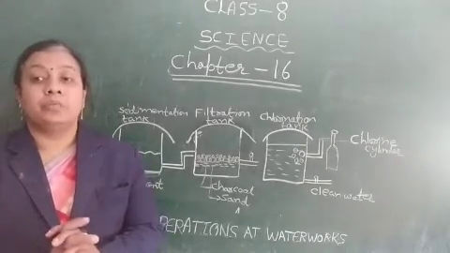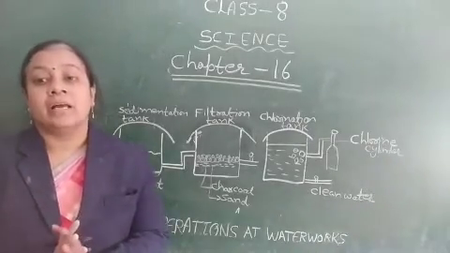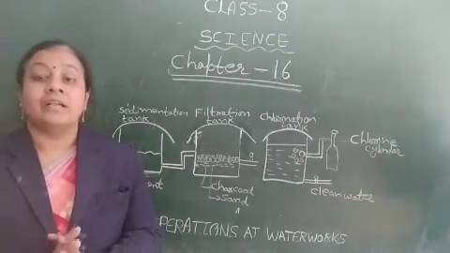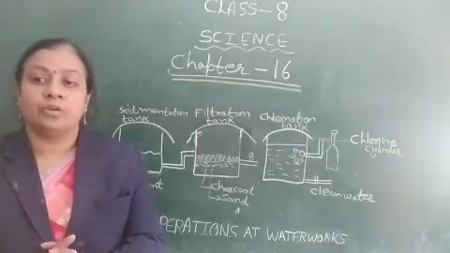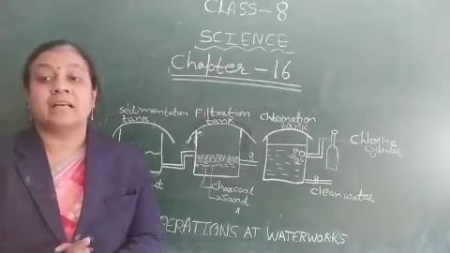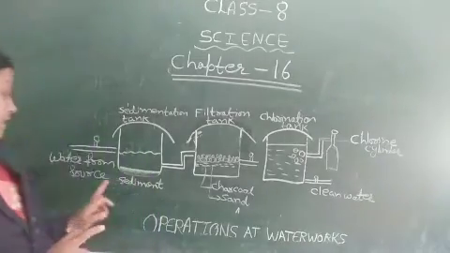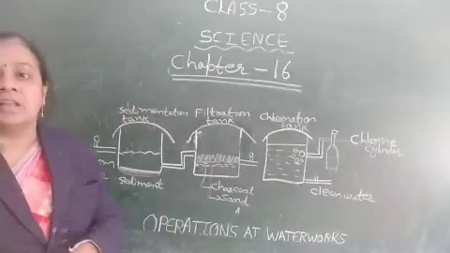But if we want to purify water on a large scale, what different steps do we have to use? First is sedimentation.